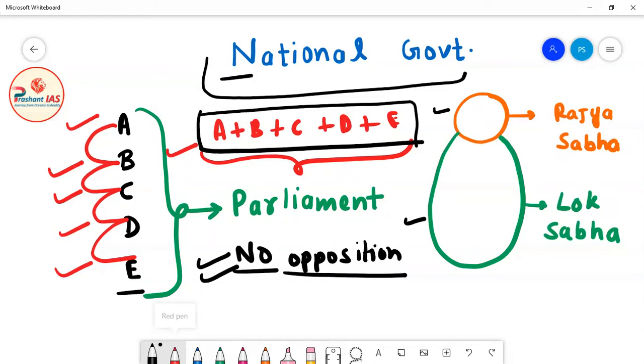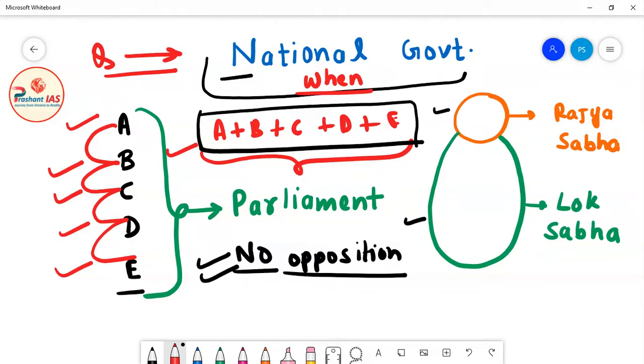Now the question arises: when is this type of government formed? In which condition is the national government formed? National government is formed during the time of a great national crisis.